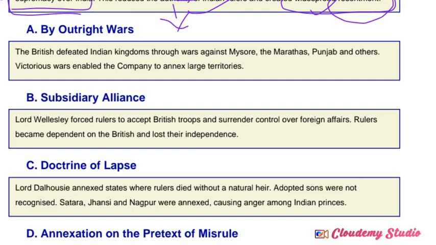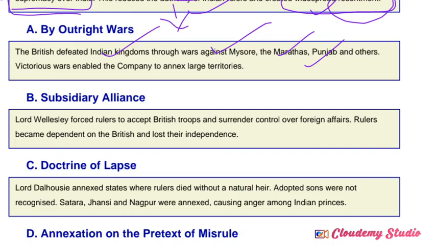So which were the methods followed by the Britishers? That's mentioned in your syllabus here. First one, by outright wars. By outright wars means they declared war against the Indian kingdoms and the Indian rulers. Very good examples are the Anglo-Mysore wars, Anglo-Maratha wars, Anglo-Sikh wars. A lot of different wars were declared by the Britishers at that time.